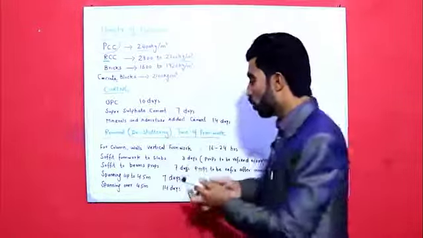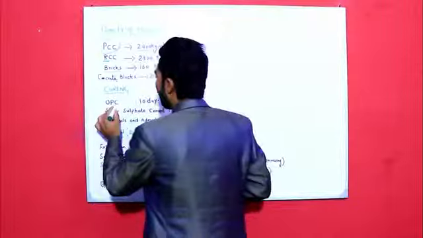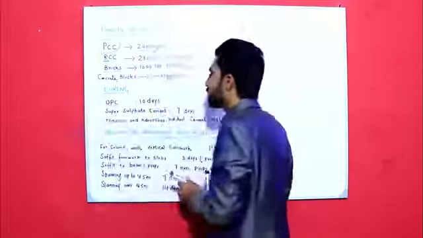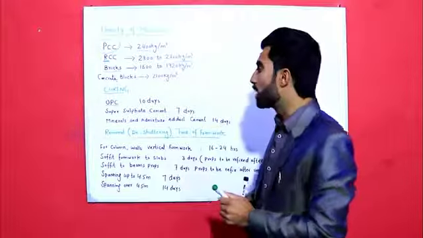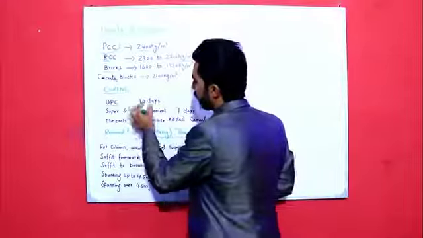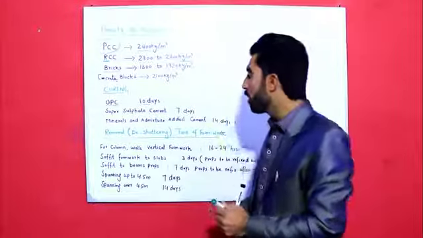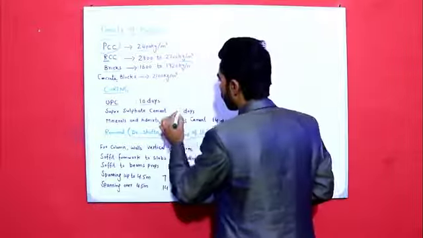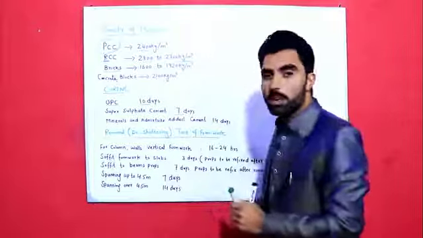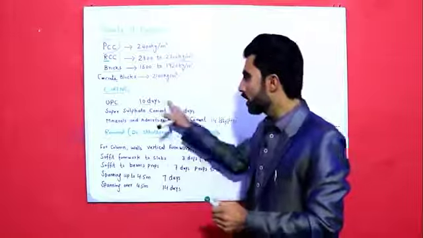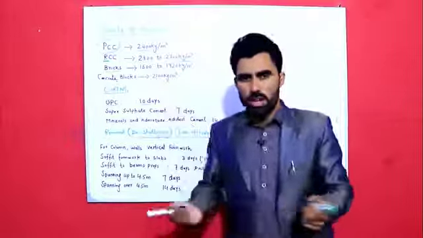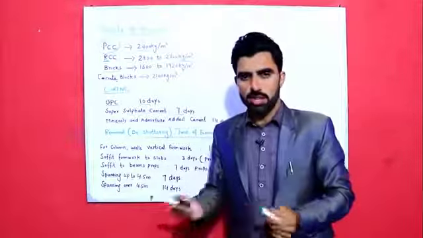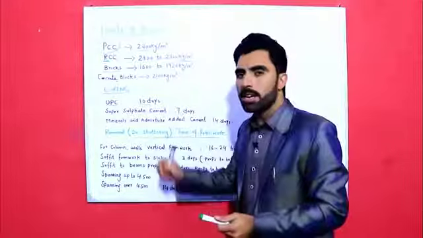For OPC, ordinary Portland cement, the curing time is 10 days. Super sulfate cement curing time is also 7 days. This is 10 days for those cements which we are using nowadays in construction works.